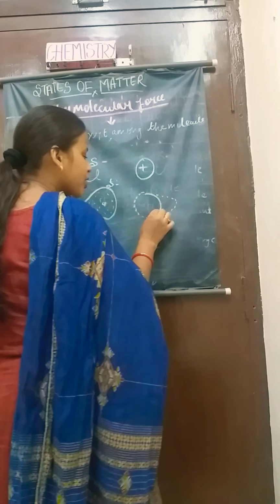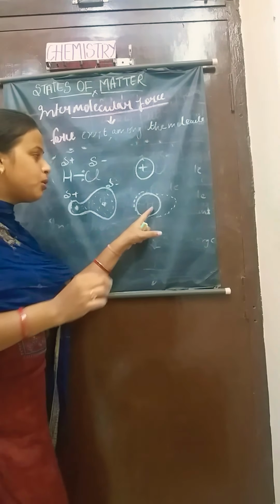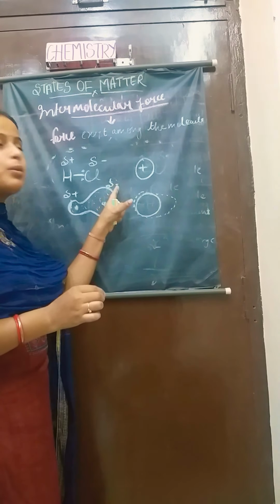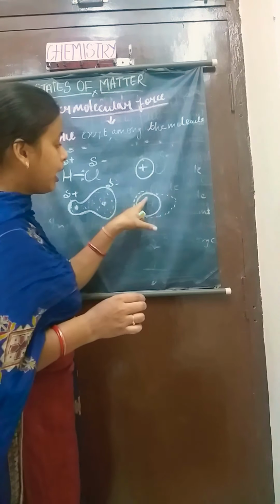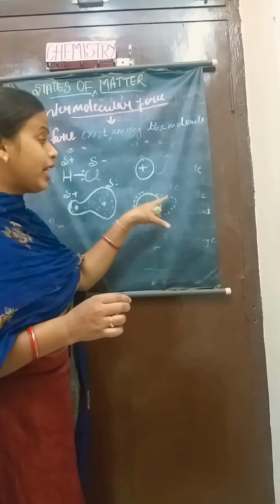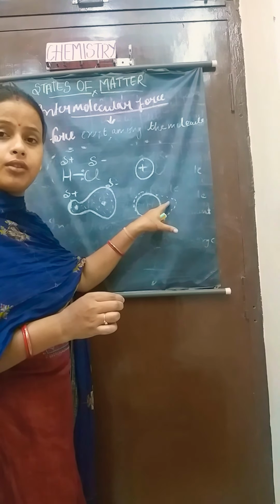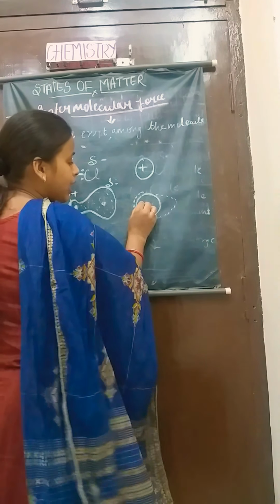Here this is our original molecule, and because of the presence of negative charge, the electron cloud of this molecule gets deformed.